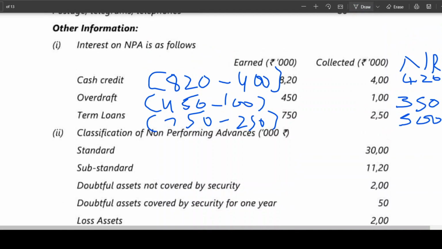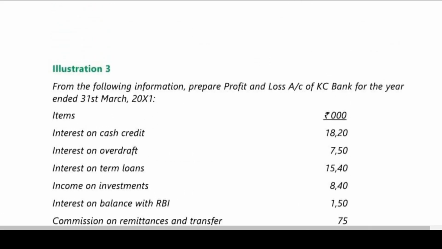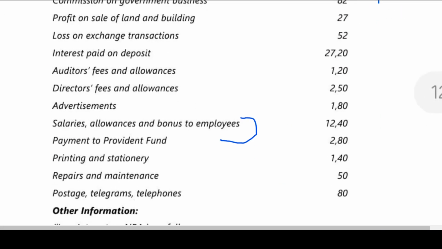Okay, from where it is to be subtracted, I'll tell you again. From here. From 1820, how much is to be subtracted? 420. From 750, how much is to be subtracted? 350, because that is not recognized. From interest on term loans, how much is to be subtracted? 500, because on a non-performing asset, we cannot treat it as income earned. Okay. Next.